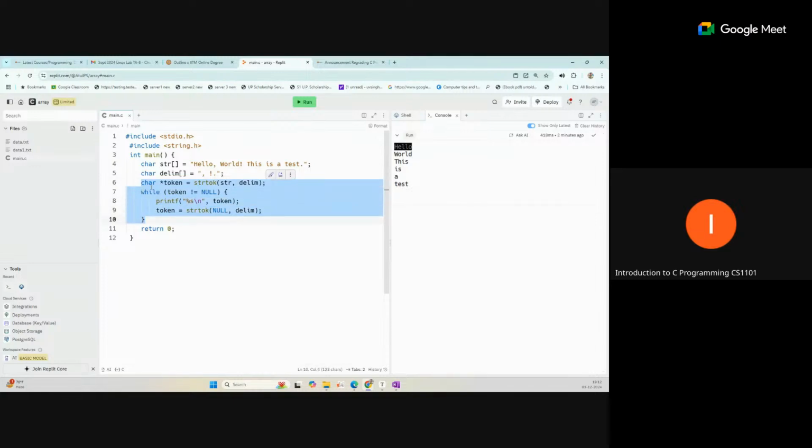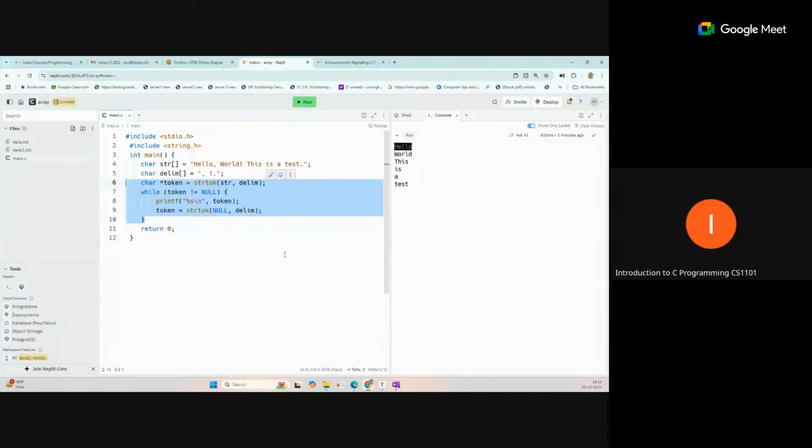We cannot use only a single call. If you want to break or split the string by some character, we have to use this complete set of code. There are two things: the first call is different, and the second call is different, null and string. You can just remember how to use this, because many questions may be asked based on this.